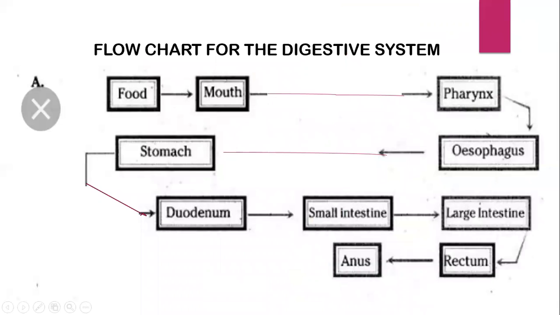From the pharynx, it goes into the esophagus, also known as the food pipe. Then it goes into the stomach, where it is mixed and chemically treated, and then it goes into the duodenum. The duodenum is the same as the small intestine. It's just the starting of the small intestine. That is why it is written as duodenum. Then the small intestine absorbs the food. Then the large intestine absorbs the water. Then the food goes into the rectum. That is a place which can store feces, and then it is excreted out through the anus. I hope it is quite clear how the digestive system works.